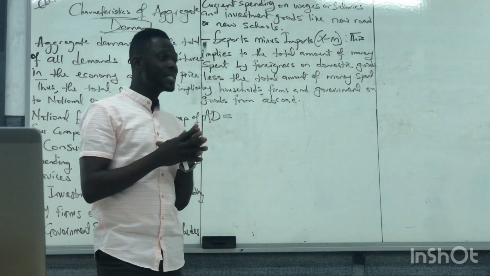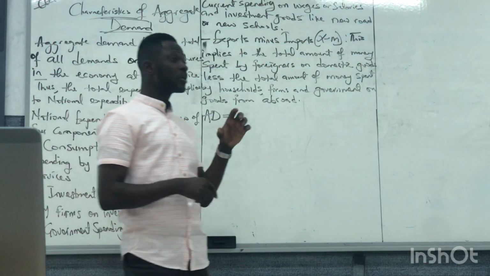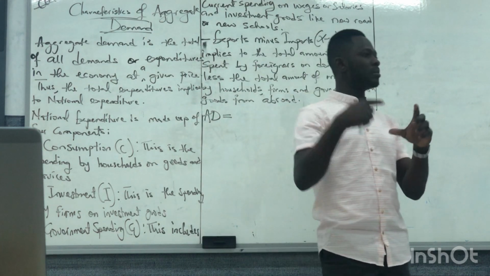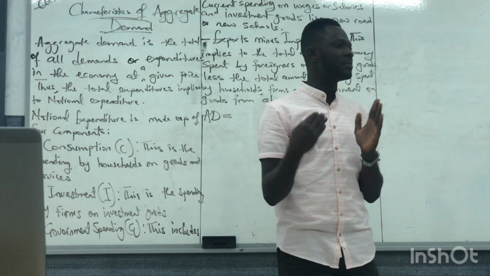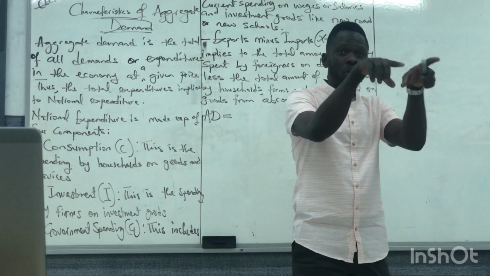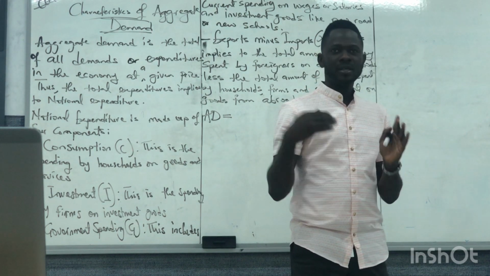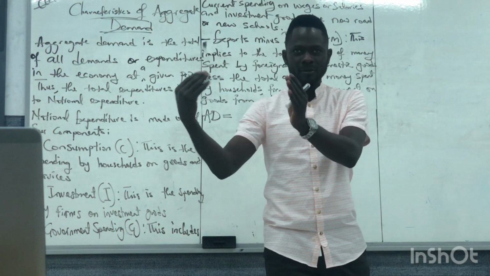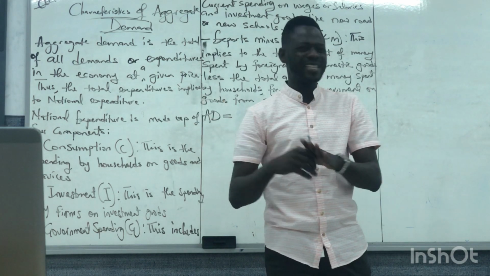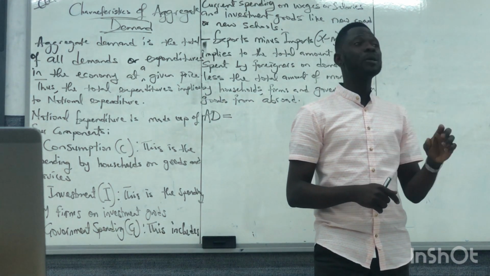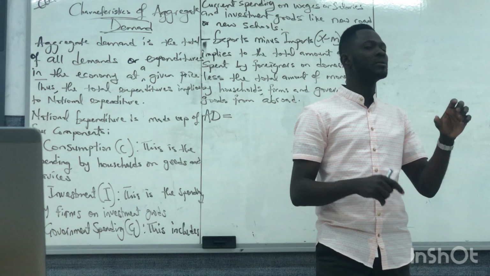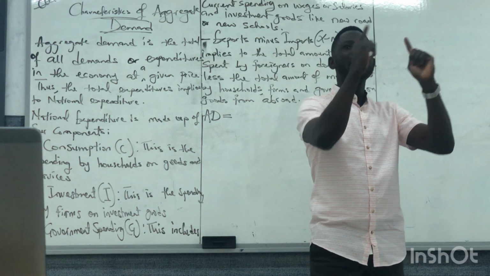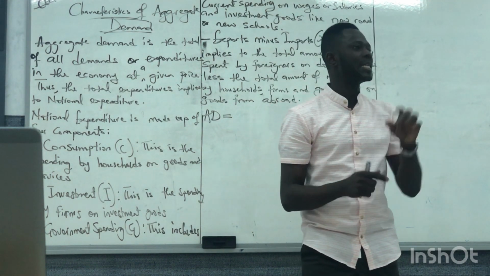27. The topic is aggregate demand. When we talk about aggregate demand, we're not talking about individual demand anymore, because individual demand means your own consumption, the normal demand, the ability to buy certain products at a given price. That is individual demand. But when we talk about aggregate demand, we're talking about the total demand in the economy at a given price.